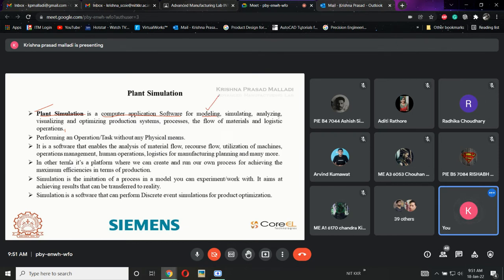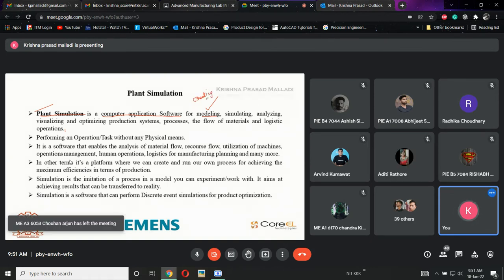Okay, I will explain. Modeling a part is nothing but creating a part; modeling a plant is nothing but creating a plant. Next is simulating, which, like I told you, is nothing but testing.